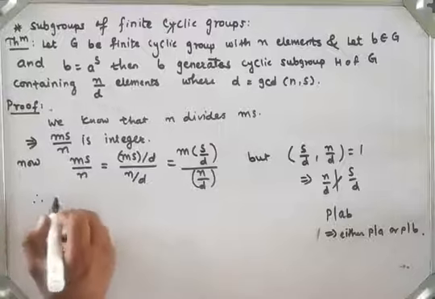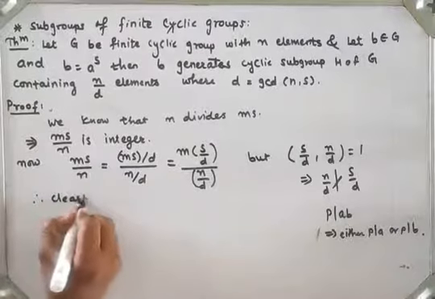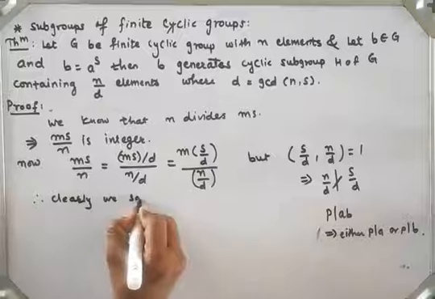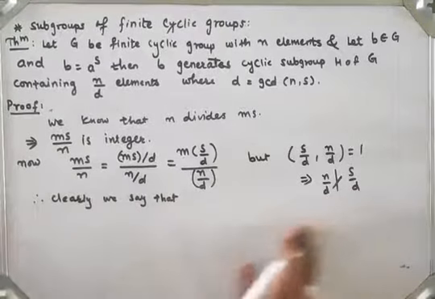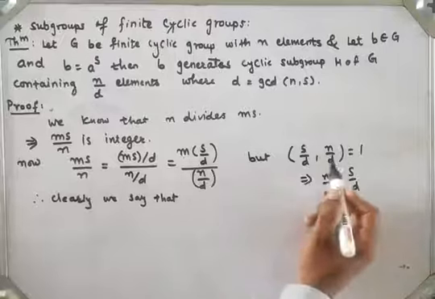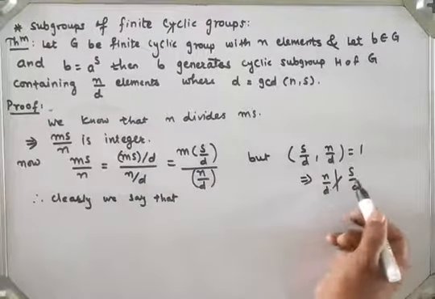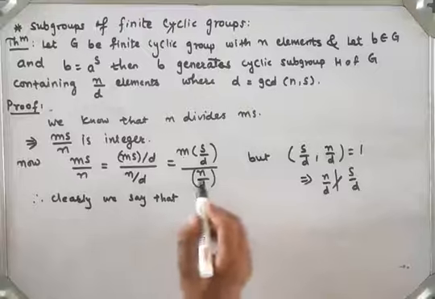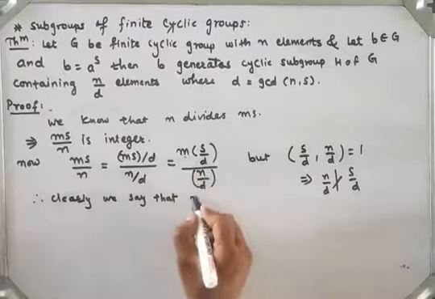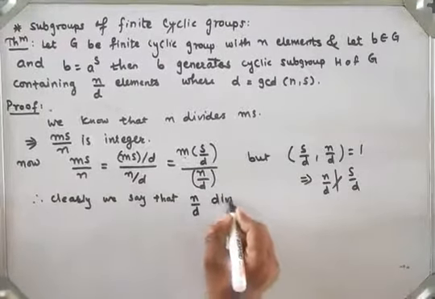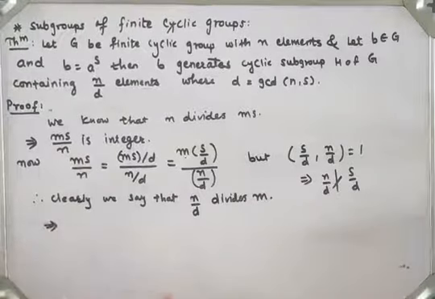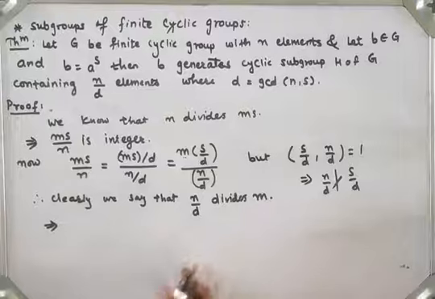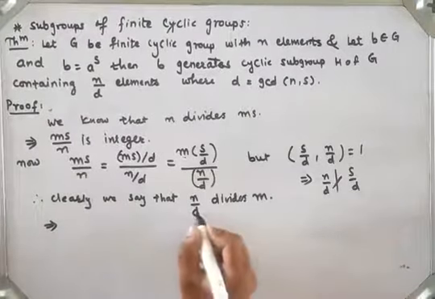Therefore clearly, because GCD of these two numbers is equal to 1, so n by d does not divide s by d, which means the number n by d should divide m. So n by d divides m.